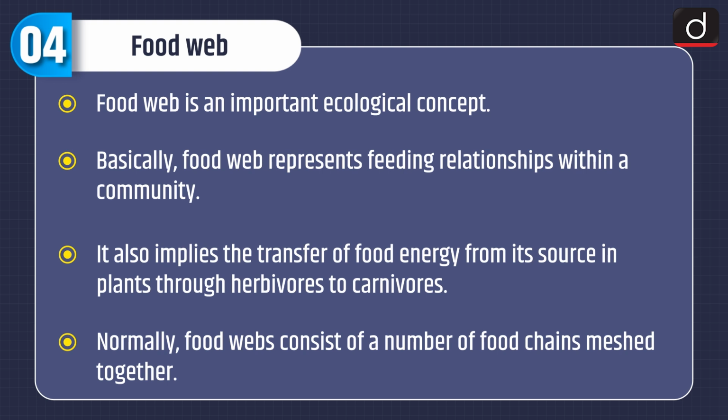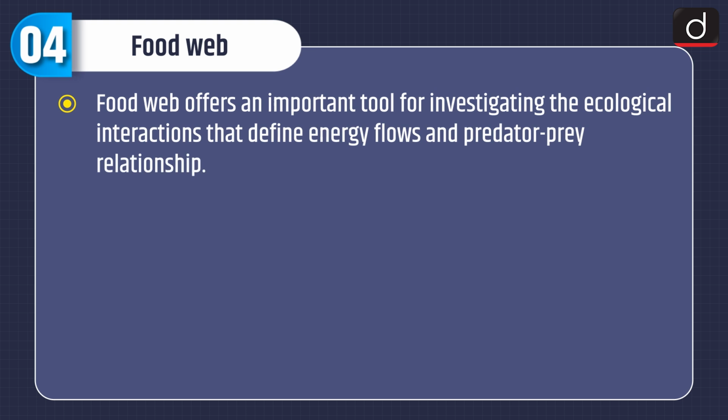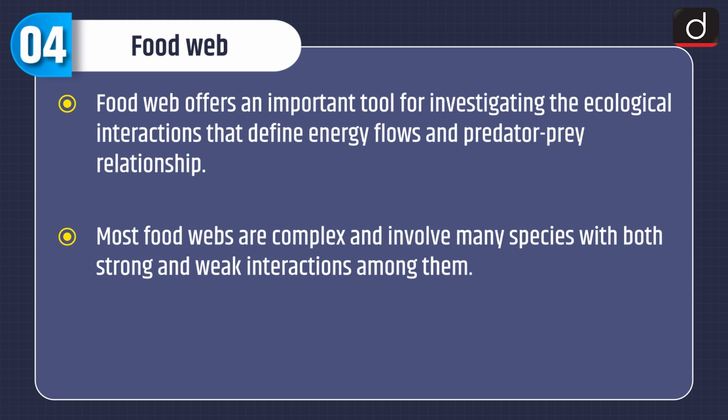Normally, food webs consist of a number of food chains meshed together. A food web offers an important tool for investigating the ecological interactions that define energy flows and predator-prey relationships. Most food webs are complex and involve many species with both strong and weak interactions among them.